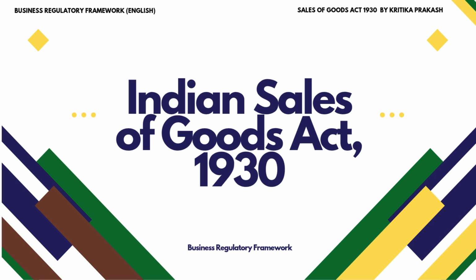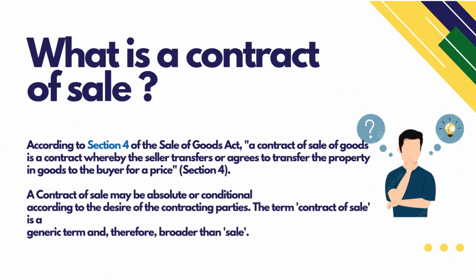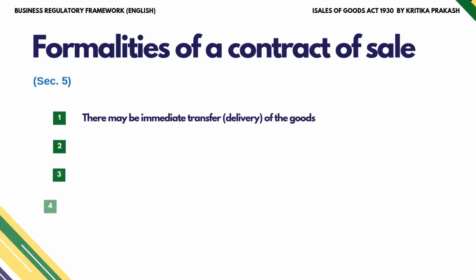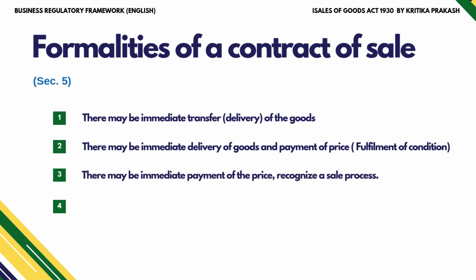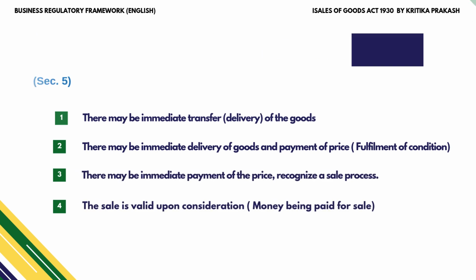Today we are going to talk about one of the most important business laws in India, the Sale of Goods Act 1930. Let's quickly understand what is a contract of sale. A contract of sale is basically an agreement between a seller and a buyer. The seller agrees to transfer the ownership of goods to the buyer in return for the price, that means money. Now, this contract can be absolute, where the goods are transferred immediately, or conditional, where the goods will be transferred only when some condition is fulfilled. The sale becomes legally valid only if the money is involved.